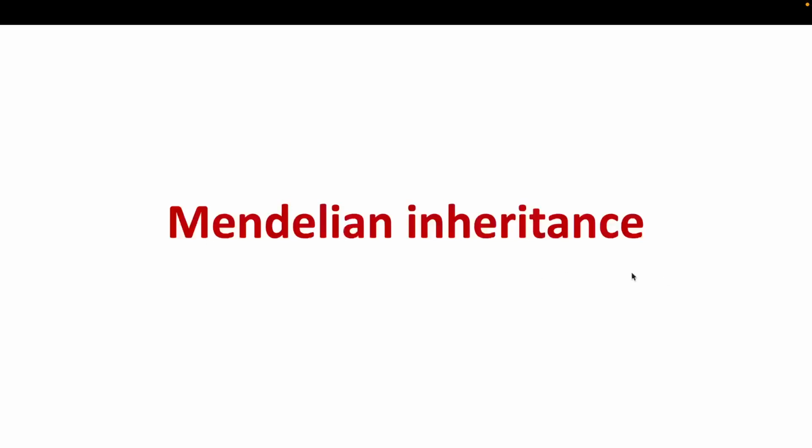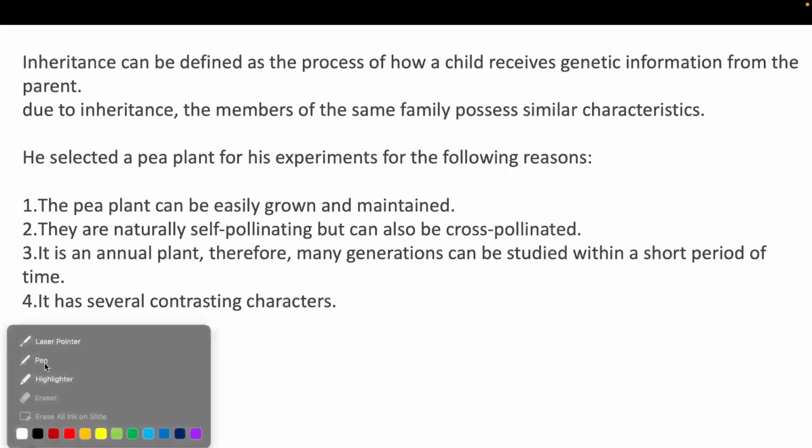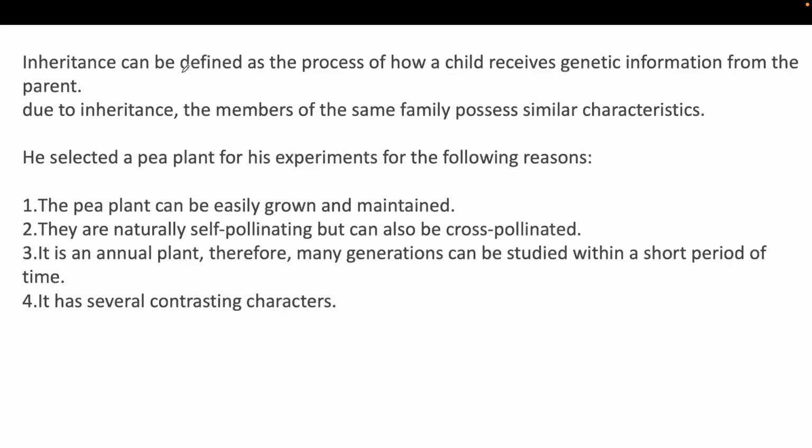Today we will discuss Mendelian inheritance. Okay, so what is inheritance? Inheritance can be defined as the process of how a child receives genetic information from the parent. Whatever genetic material you obtain from your parents is called the hereditary material, and this process is called inheritance.